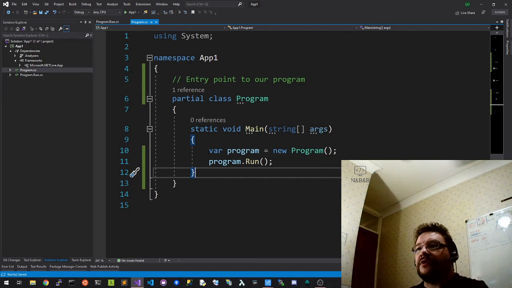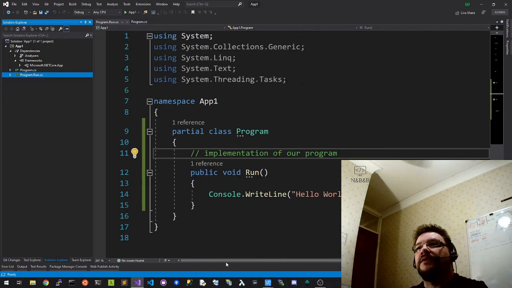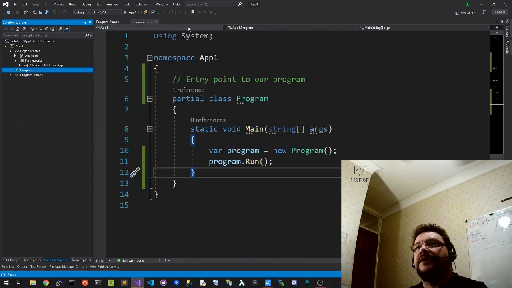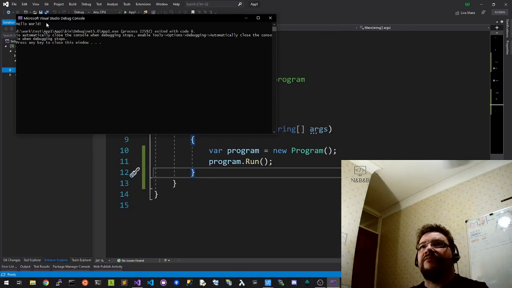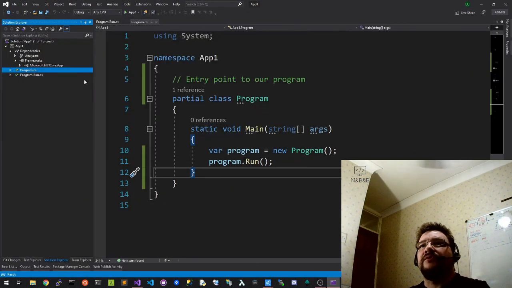So to recap, we have our implementation here, our program here, and when we run it, we should get the exact same result, which we do. Hello world.